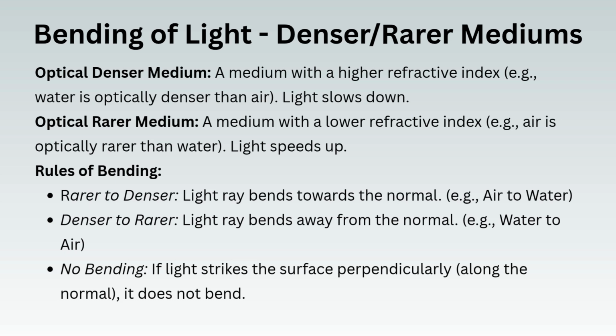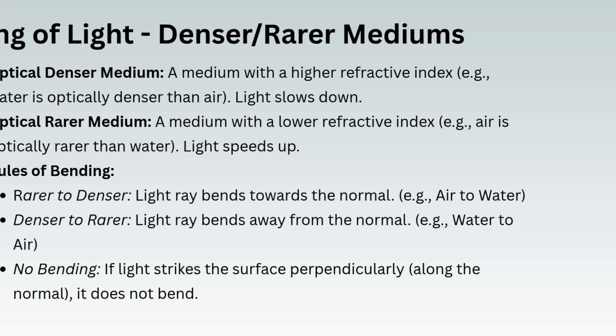Light speeds up. Rules of bending: rarer to denser, the light ray bends towards the normal. Example: air to water. Denser to rarer, the light ray bends away from the normal. Example: water to air. No bending: if light strikes the surface perpendicularly, along the normal, it does not bend.